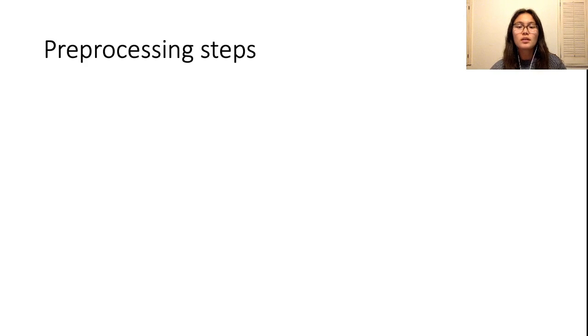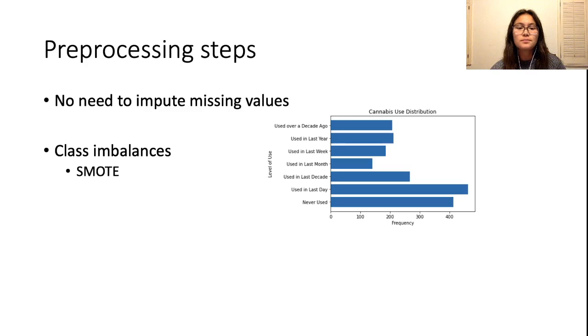Before I began modeling any of the data, I examined the data for missing values and class imbalances. Luckily, there were no missing values to impute in this dataset. As for class imbalances, this might be a concern when modeling since the majority classes are 2 to 3 times larger than the minority classes in the dataset. In an effort to rectify this, I will try using SMOTE in my pipeline and see if it improves the